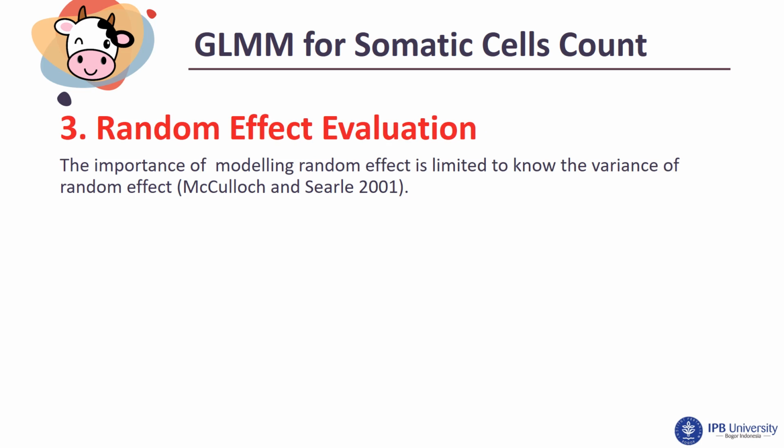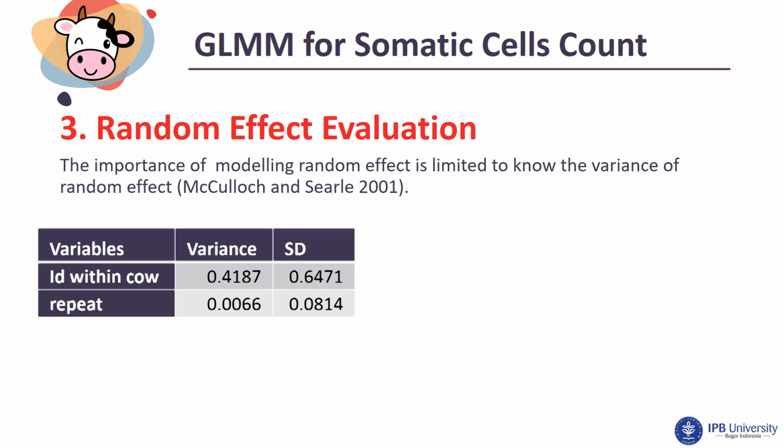Random effect evaluation. It's not like a fixed effect. We can know how significant the random effect is, but we can know just the variance of the random effect. If we look at the table, the variance of ID within cow is quite large. It indicates that the variation between teat-dipped cows is quite large. But the variance of the repetition is relatively small. It indicates that the variation within teats is relatively small.